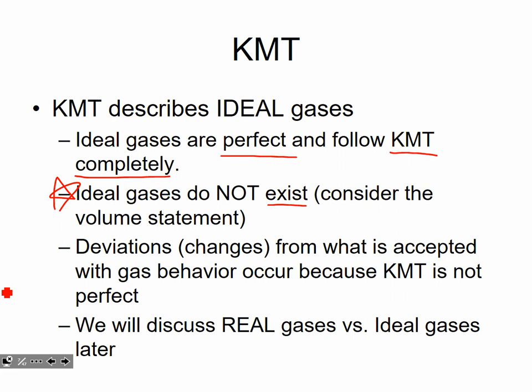Real gases, and I'm going to come back to that in a sec, can behave like ideal gases, can get close to ideal gas behavior. They won't follow it exactly, but they get close. Kinetic molecular theory is sort of a close enough. A lot of gases follow this pretty well, which is why we use it. And we will be discussing how real gases deviate from kinetic molecular theory, and why, because kinetic molecular theory is not perfect.